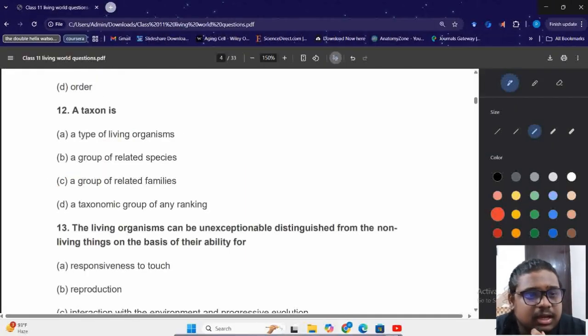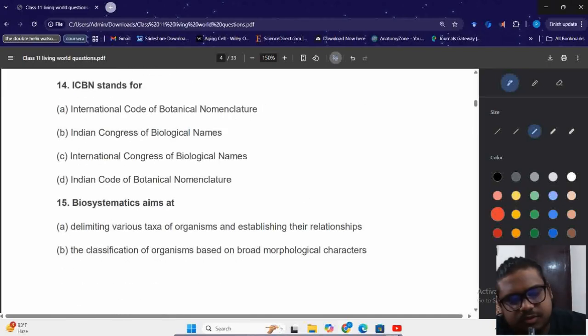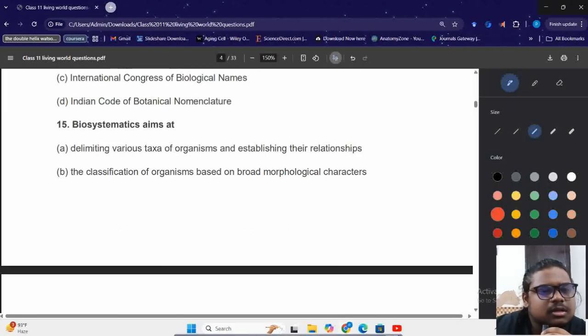The next question is, a taxon is A, a type of living organisms, B, a group of related species, C, a group of related families, then D, a taxonomic group of any ranking. So in the NCERT you will find that a taxon is a taxonomic group of any ranking. The ICBN stands for, ये तो we all know, international code for botanical nomenclature. ठीक है, ICBN. Next, biosystematics और systematics दोनों एक ही है. NCERT में you will find the word systematics. यहाँ पे लिखा है biosystematics. Do not get confused. दोनों एक ही हैं.